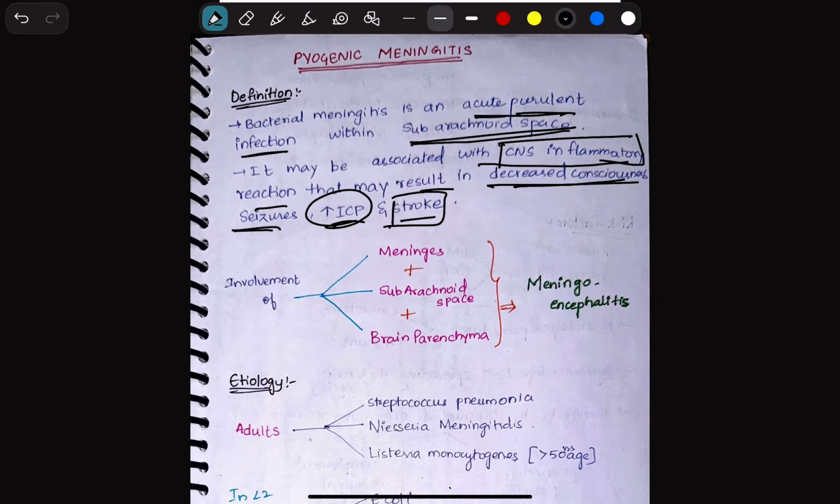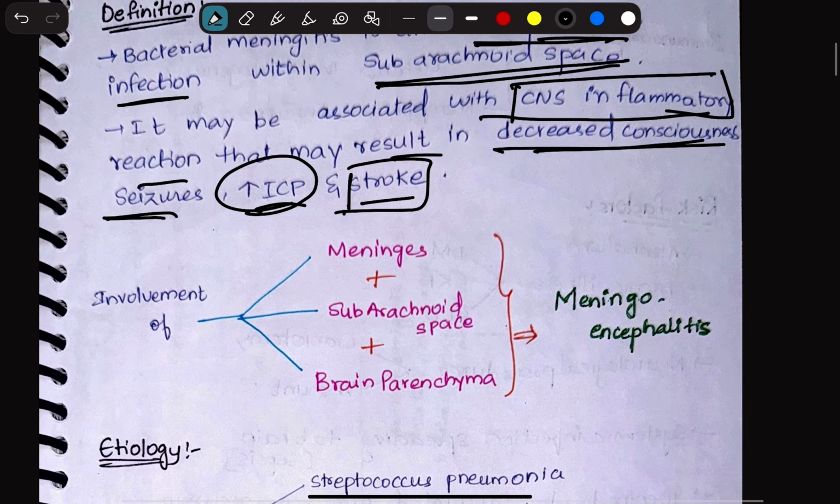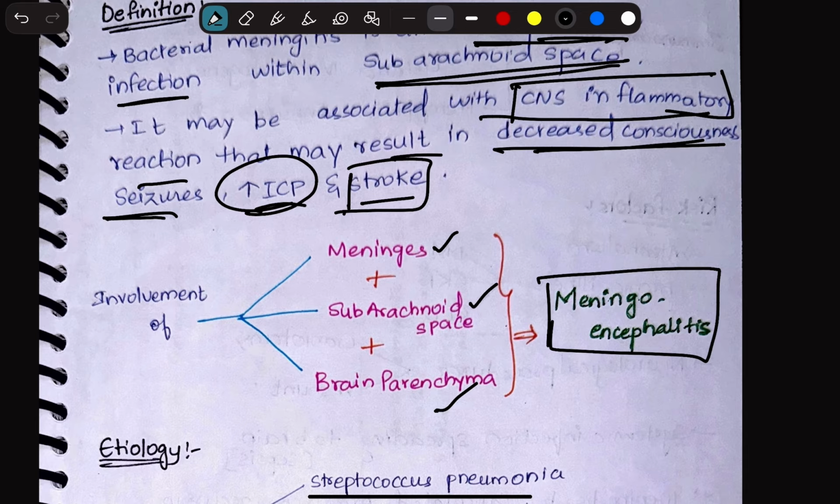So we know if there is only inflammation in the meninges, we will call it meningitis. Okay. So if there is involvement of meninges, subarachnoid space along with the brain parenchyma, we call it meningoencephalitis. We know that when we speak about encephalitis alone, it is an inflammation of the brain parenchyma, right? So when we are talking about all three together, we call it meningoencephalitis.